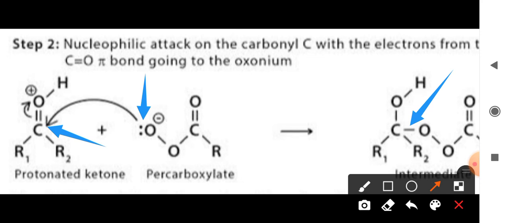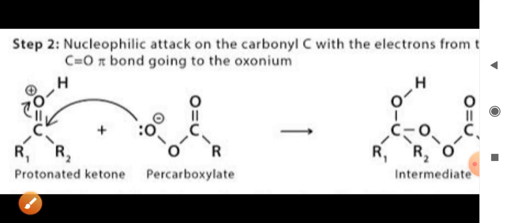In this reaction, the oxygen of this carboxylate acts as a nucleophile. This nucleophile attacks the carbonyl carbon of the protonated ketone to form a carbon-oxygen bond. This product is known as the intermediate product, which is formed during step 2 of the mechanism.